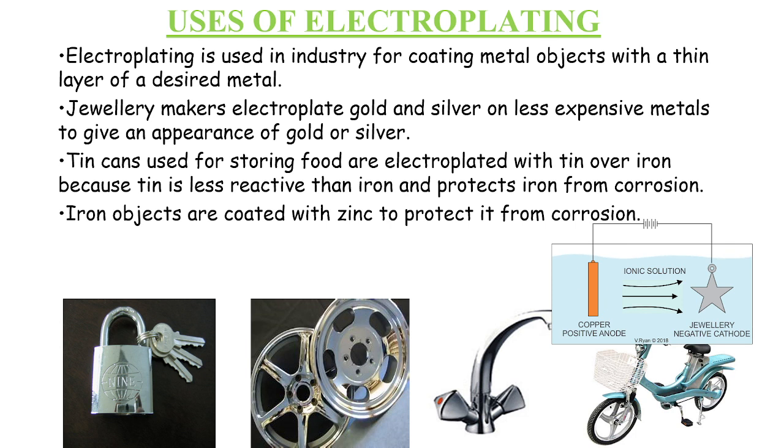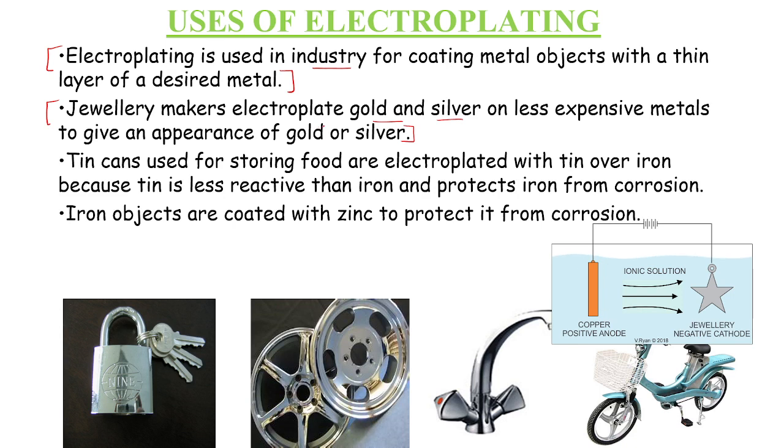Now, use of electroplating. Where are we using this electroplating technique? Electroplating is used in industry for coating a metal object with a thin layer of a desired metal. So it has a very large application in the industry, wherein you can coat one desired metal on another metal. For example, jewelries. Since gold and silver are quite expensive, you have gold plated jewelry, silver plated jewelries, you must have heard about them, right?